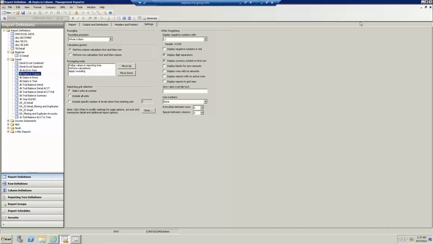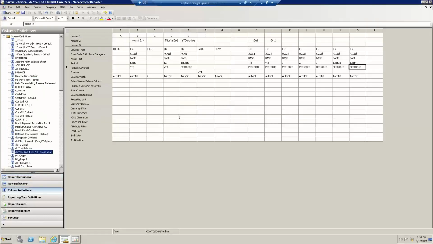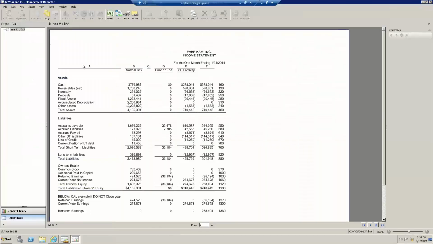All right, so let me now close this report out. I'm now going to go back to the balance sheet example I first led in with. Looking back at my viewer, and to help in this illustration, what I also did in the column definition is add column letters going across the top. I also, here to the right, added the row code numbers as an easy reference.